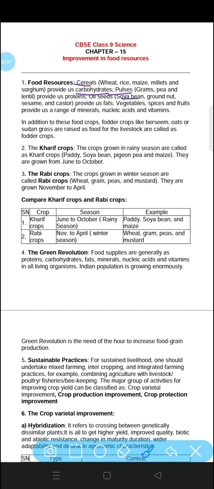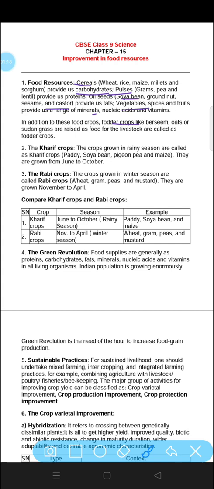Oil seeds like soybean, groundnut, sesame and castor, they all provide us fats. Vegetables, spices, fruits, they all provide us minerals and different vitamins. So these all are the different sources of food from where we get different nutrients like carbohydrates, proteins, fats, vitamins, minerals, etc.